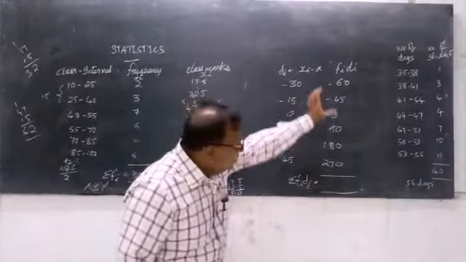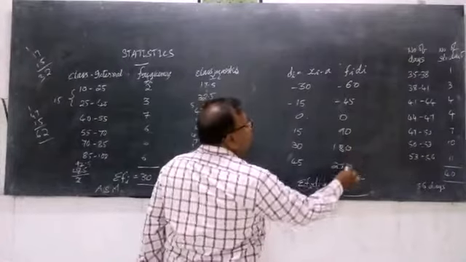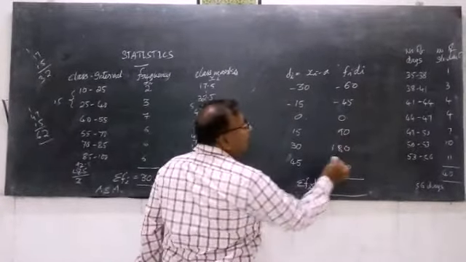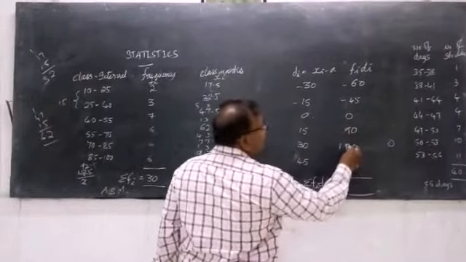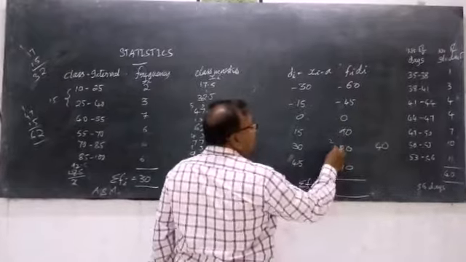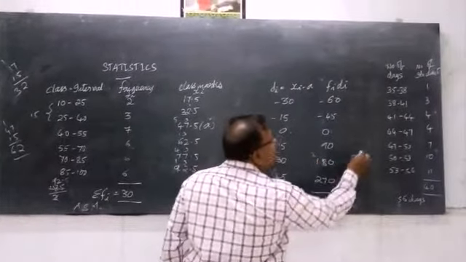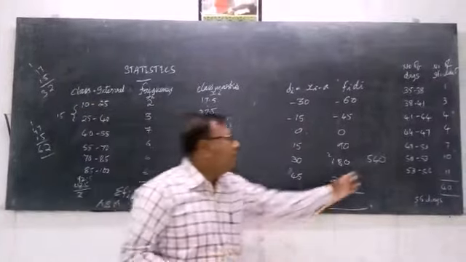Now how to get this sum? First add all the positive values. What are the positive values? 90, 180 and 270. So 0, 9 plus 8 is 17, 17 plus 7 is 24, then 2 carry, 3, 4, 5. It is 540. All the positive values add up to 540.